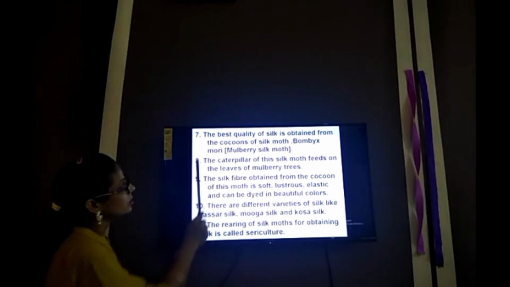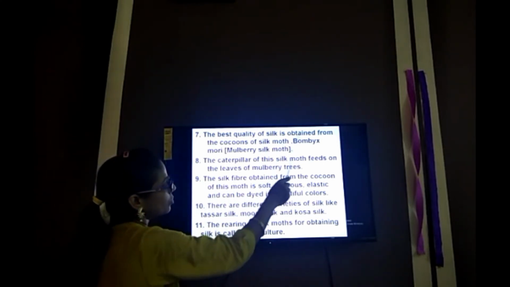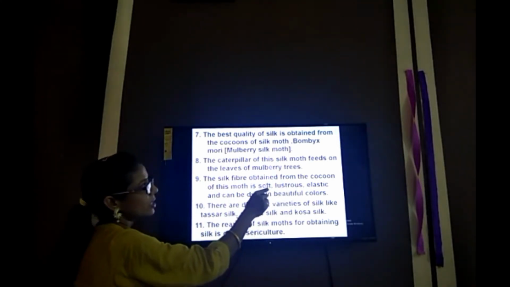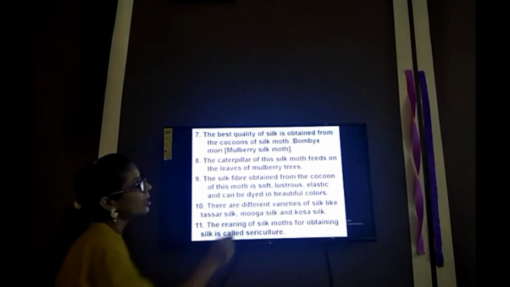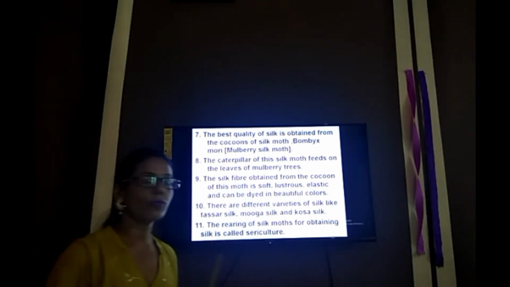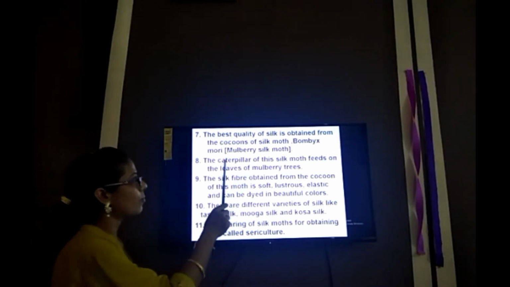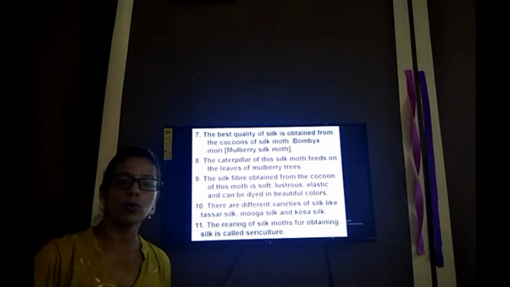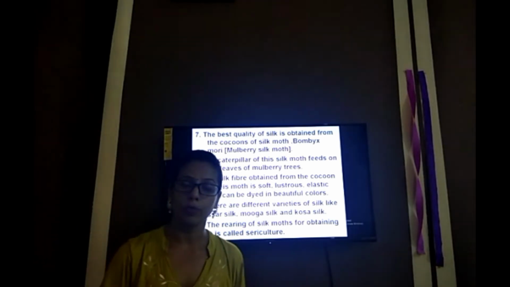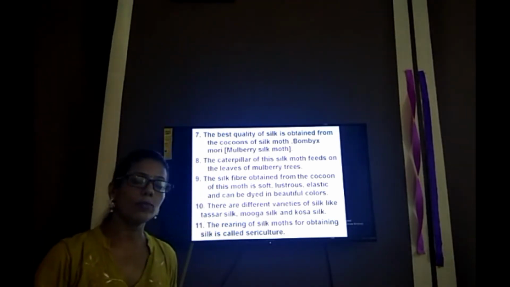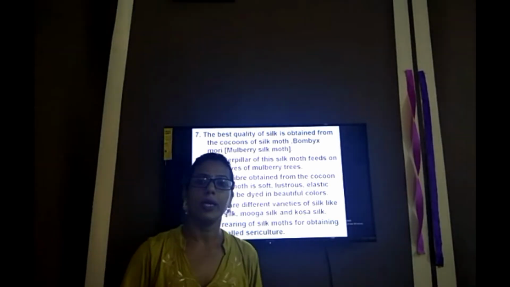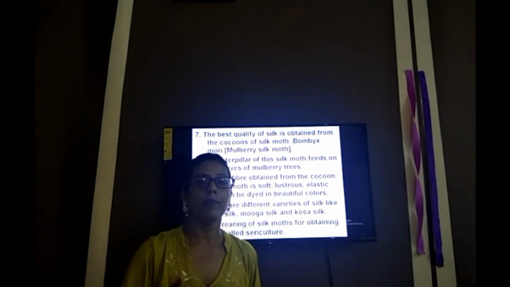Next point, the best quality of silk is obtained from the cocoons of the silk moth Bombyx mori. Bombyx mori is also known as the mulberry silk moth, because it feeds on the mulberry tree.